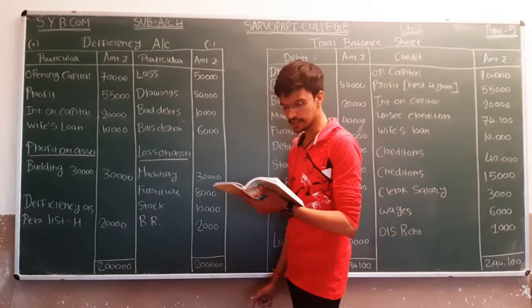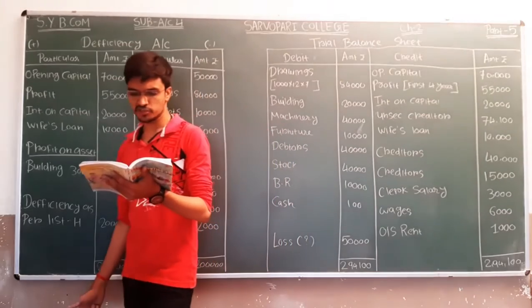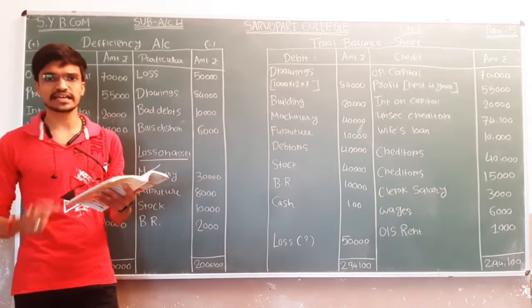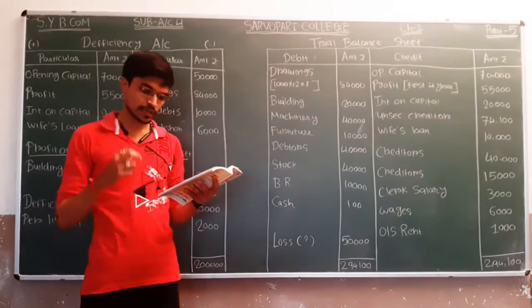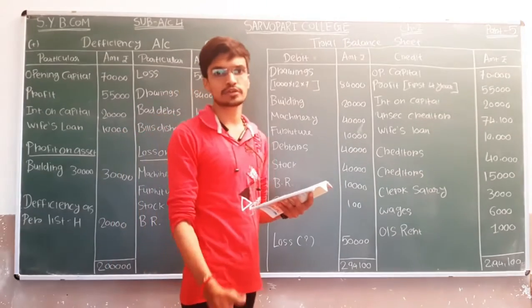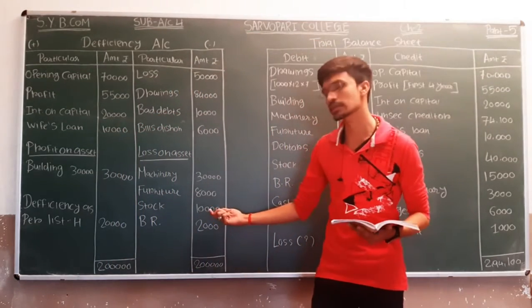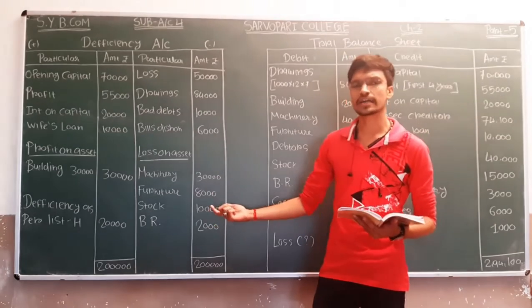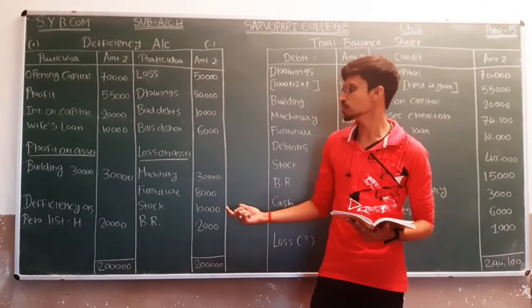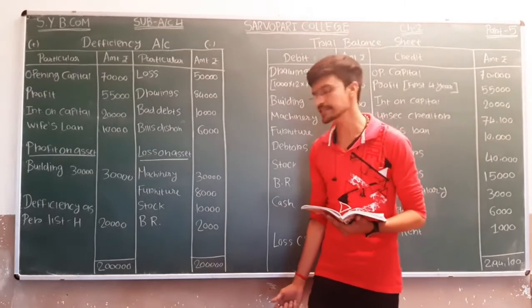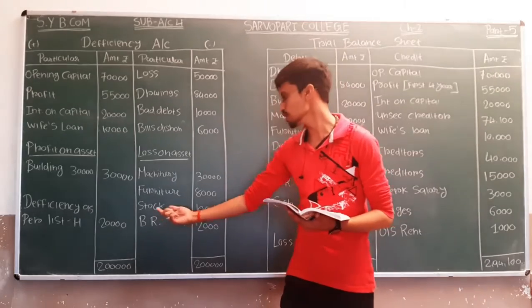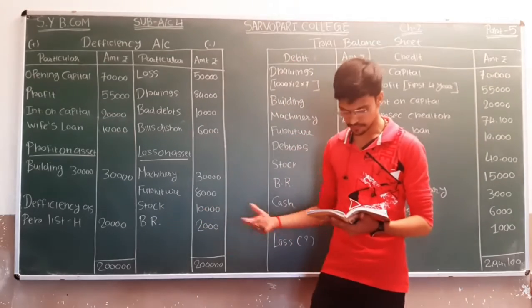Next, it will come stock. Okay, so market price of stock is 30,000 and book value of stock is 14,000. So what will be the amount of difference? Difference amount is 10,000. 10,000 is the amount of loss which is shown under the head of loss on assets. Asset, that is stock, and amount is 10,000.